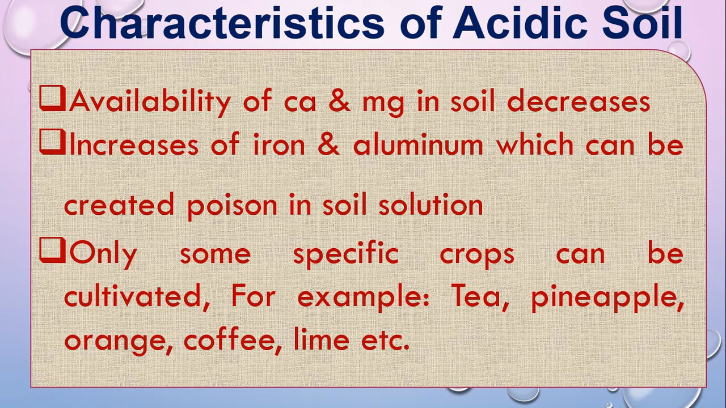In the acidic soil, not all types of crops can be cultivated. You cannot cultivate all types of crops. Some types of crops you can cultivate in the acidic soil, but the production will not be as expected. Crops like tea, pineapple, orange, coffee and lime are produced more in the acidic soil and give the best production in the acidic soil.